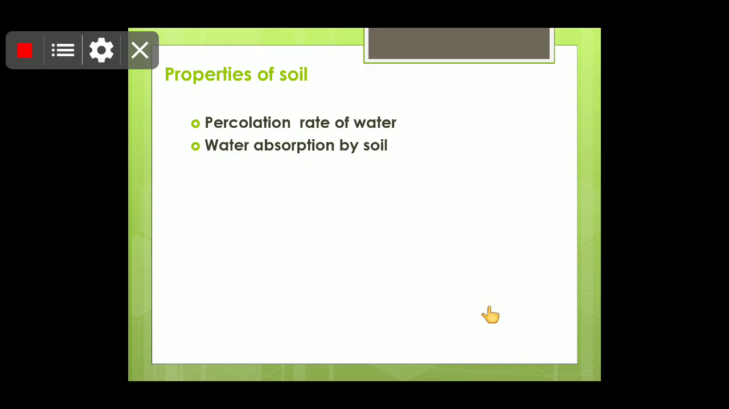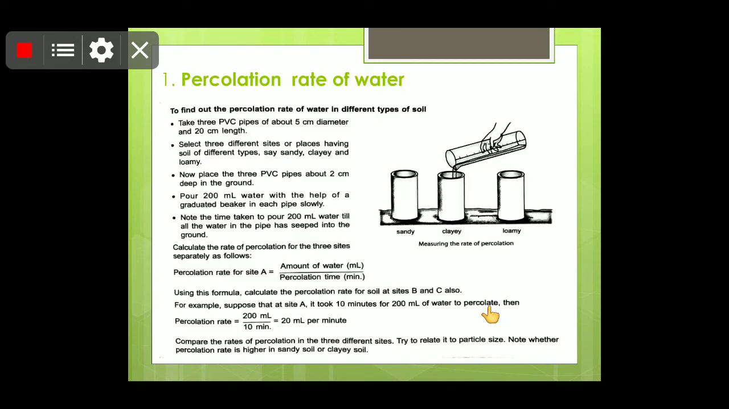So percolation rate of the water and water absorption by soil. So children, percolation rate of water we'll talk about. Here one activity is there. You will have to take PVC pipes, about 5 centimeter diameter के लेने हैं आपको, and children, 20 centimeter length. Then select 3 different types of soil, like sandy, clay and loamy. Now place the 3 PVC pipes about 2 centimeter deep in the ground. Pour 200 ml of water with the help of a graduated beaker slowly. Note the time taken for all the water in the pipe to seep into the ground.